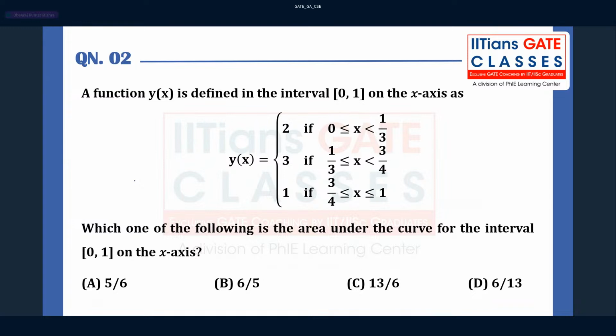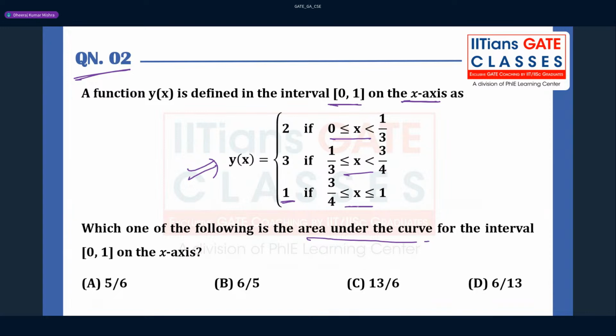So question number two says that this question is from algebra, and I have taught algebra, in that I have talked about functions. So a function y of x is given in this interval on the x-axis, and it is given piecewise, right? For this the function is 2, for this duration the function is 3, for this range of x the value is 1. Which one of the following is the area under the curve? You have to find the area under the curve.